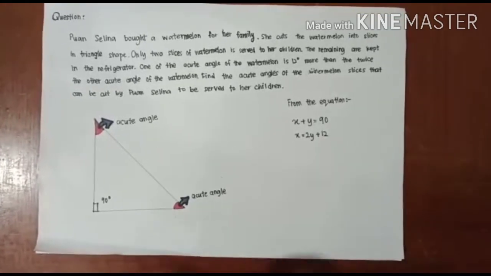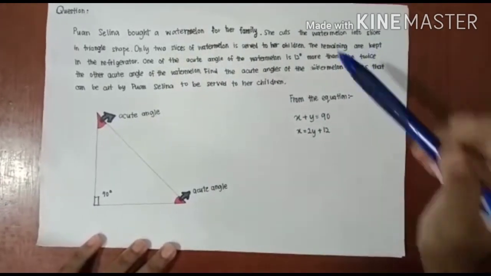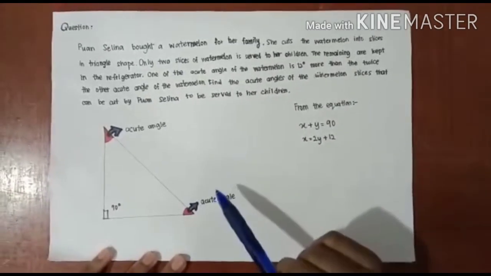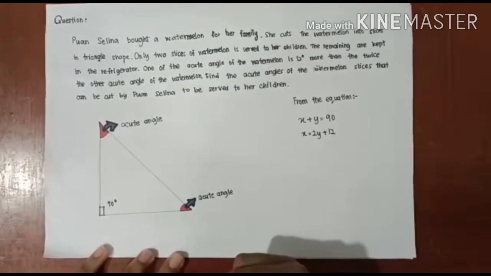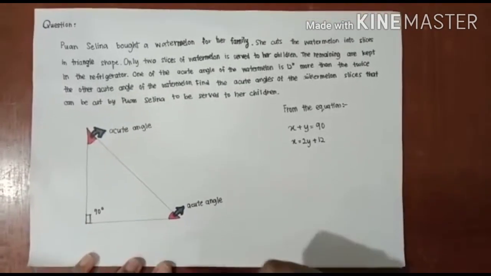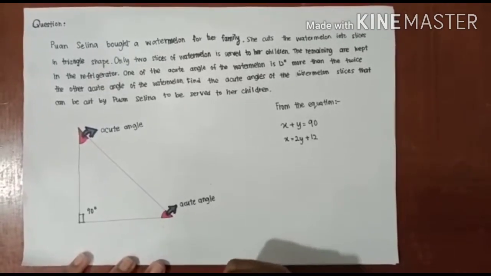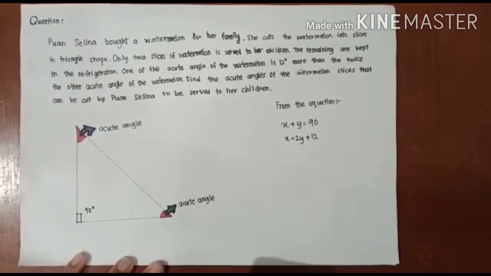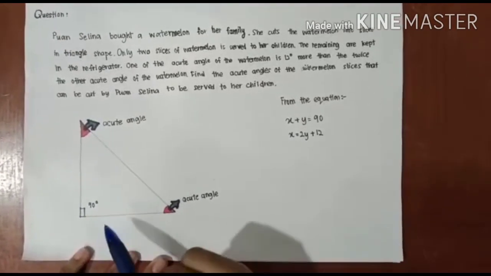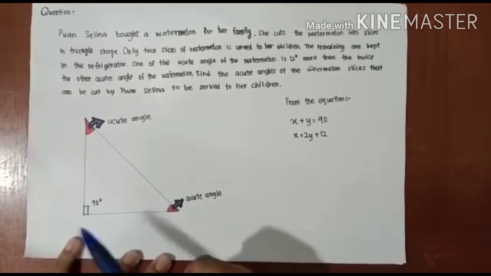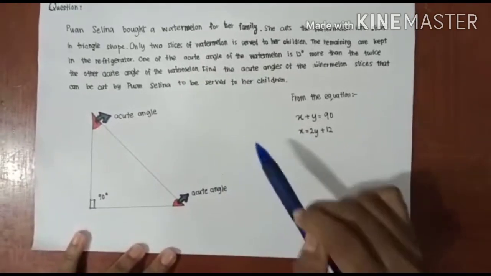So now the question is, Puan Selina bought a watermelon for her family. She cuts the watermelon into slices in triangle shape. Only 2 slices of watermelon are served to her children. The remaining are kept in the refrigerator. One of the acute angles of the watermelon is 12 degrees more than twice the other acute angle of the watermelon. Find the acute angles of the watermelon slices that can be cut by Puan Selina to be served to her children. So, the watermelon slice to be cut by Puan Selina is in triangle shape, which is this, where one will be the 90 degree, which is the right angle, and the other two are the possible acute angles that we need to find.